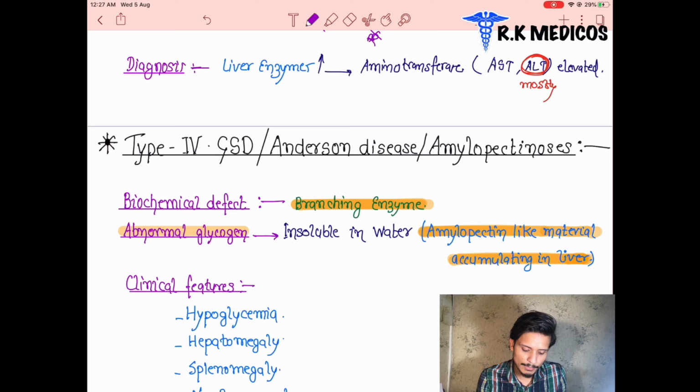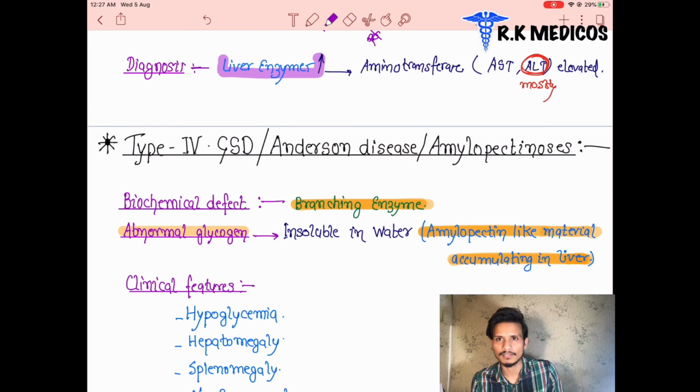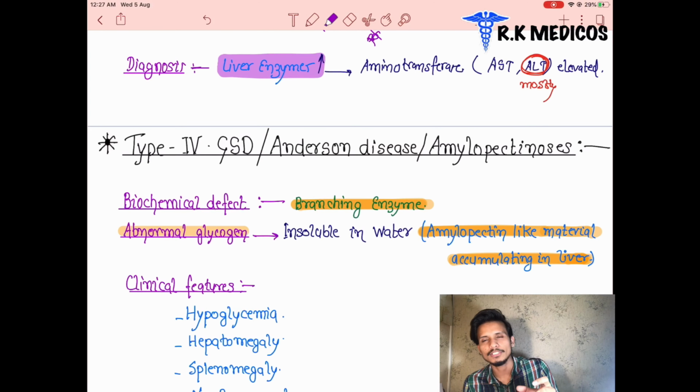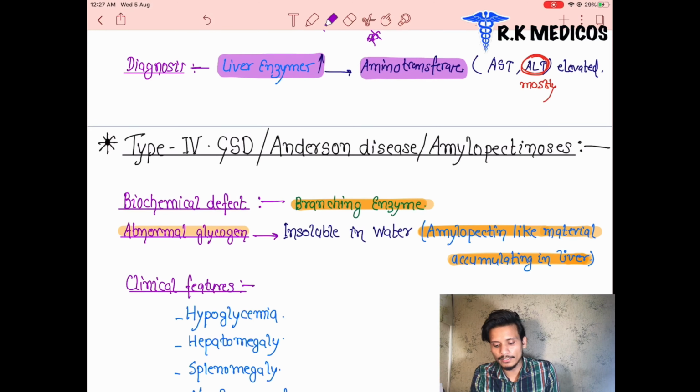Liver enzymes increase in his body. What are the liver enzymes which are the specific markers of damage of the liver cells or liver tissues? They are the aminotransferases, AST and ALT, aspartate and alanine aminotransferases. These are the two enzymes elevated in the serum of the patient, and they are the specific markers showing the patient is suffering from Cori's disease, type 3 glycogen storage disorder in the liver.